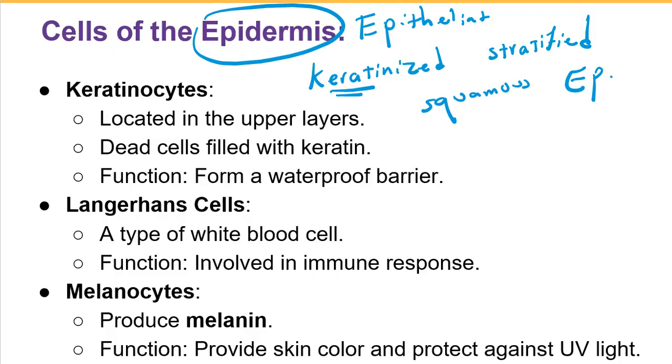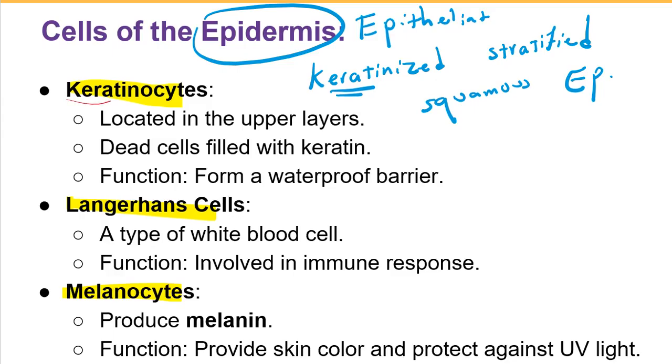Now let's see what cells can be found in the epidermis layer, the epithelial tissue of our skin. We have three different types of cells: keratinocytes, Langerhans cells, and melanocytes. The name keratinocyte is descriptive: these are cells that produce keratin.